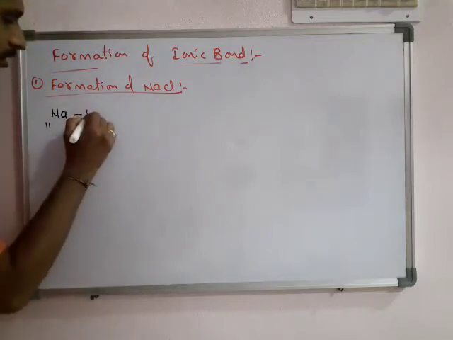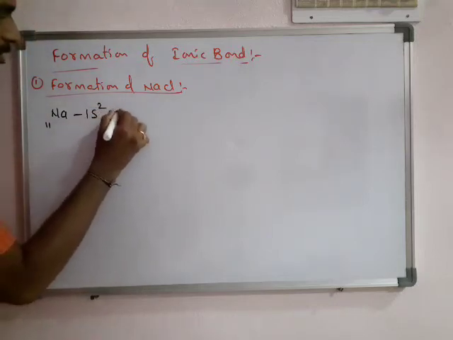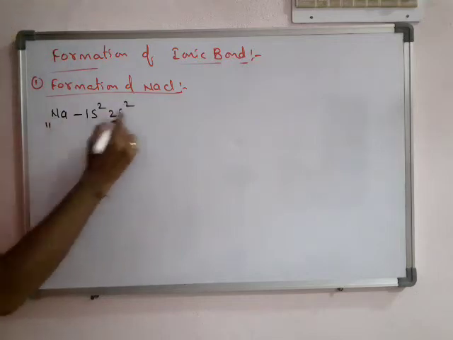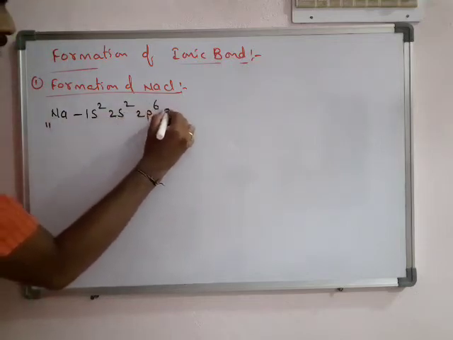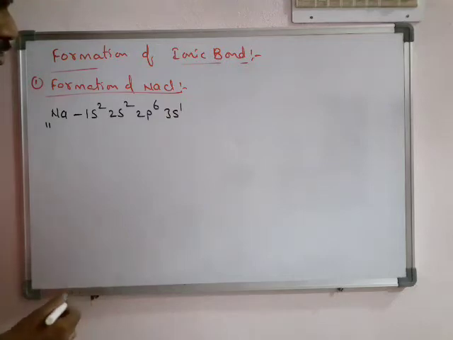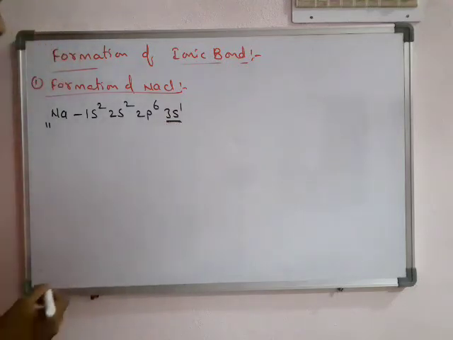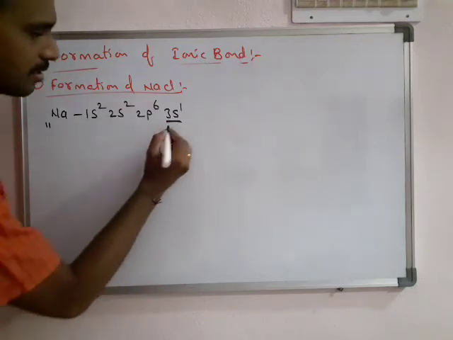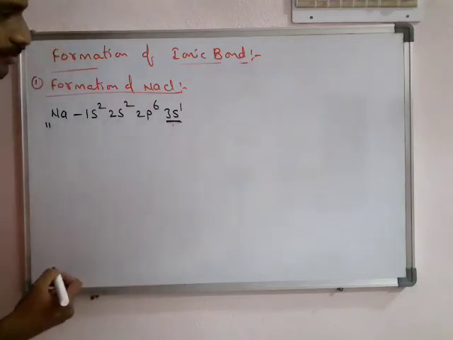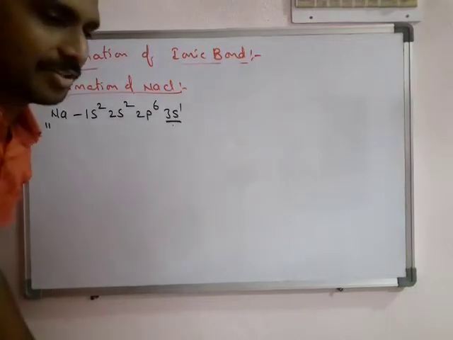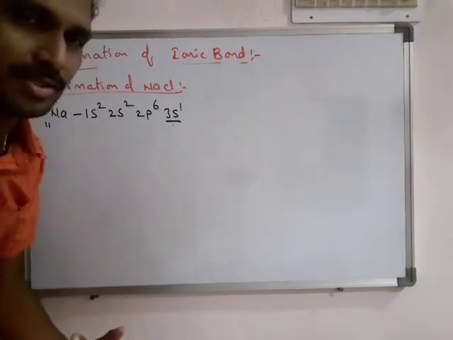The configuration is 1s2, 2s2, 2p6, 3s1. What is the valency outermost shell? This is the outermost shell. It has 1 electron. To get 8 electrons, it needs to gain 7 electrons.